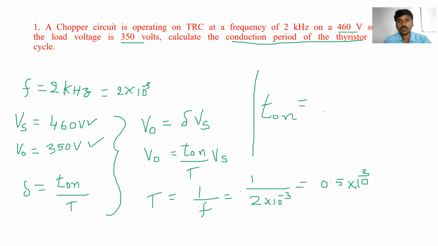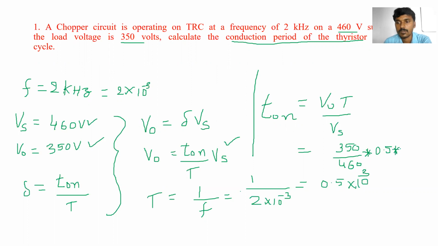T on is equal to V0 into T, V0 into capital T from this equation by Vs. That is equal to, what is the value of V0? 350 divided by Vs, 460 into, what is the value of T? 0.5 into 10 cube.